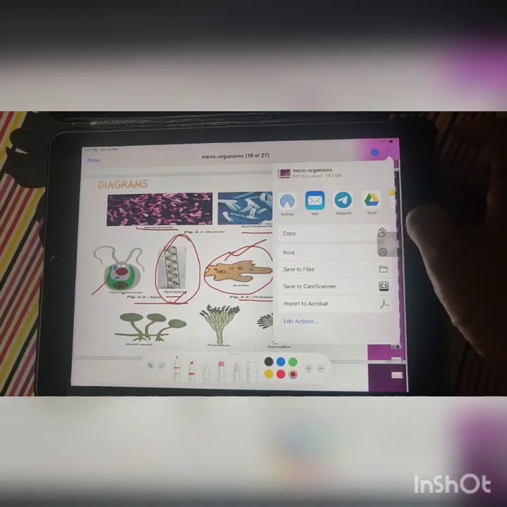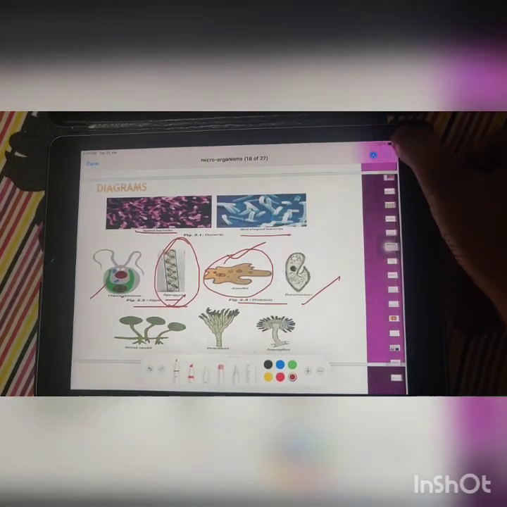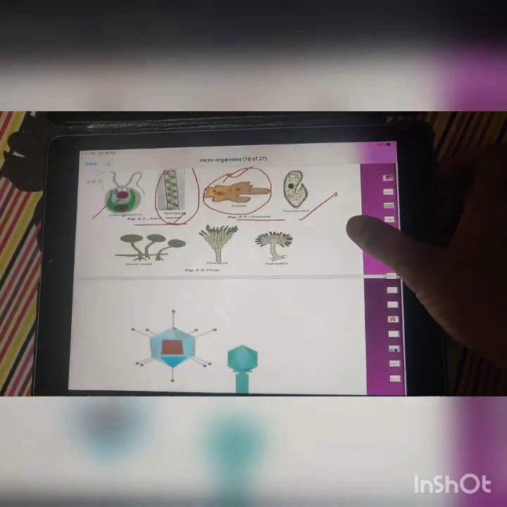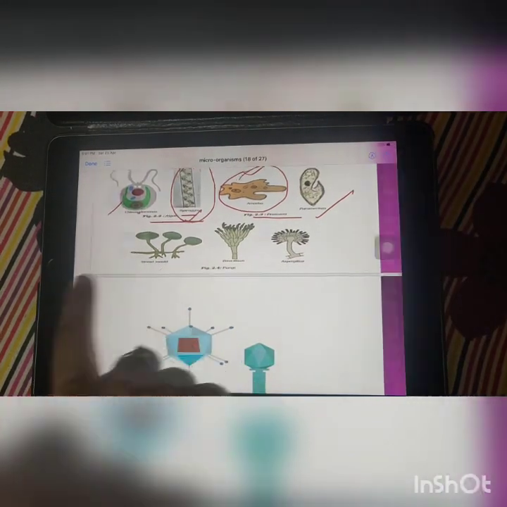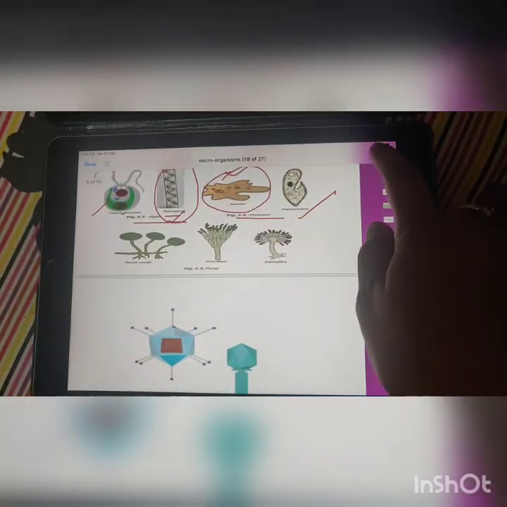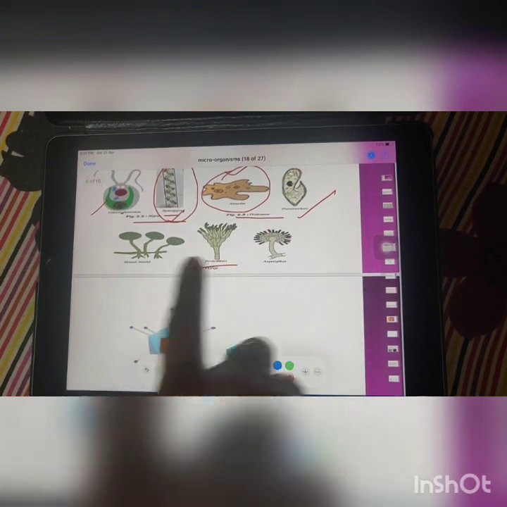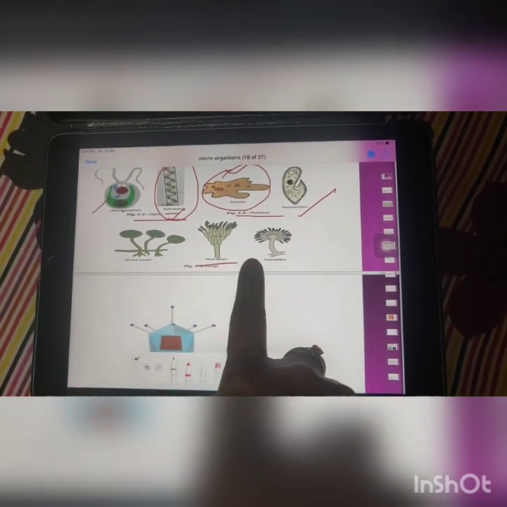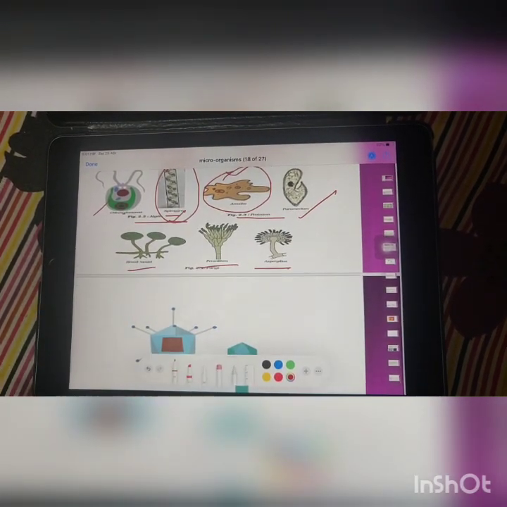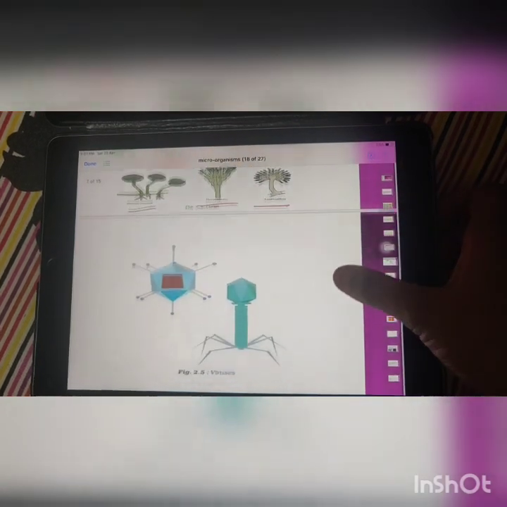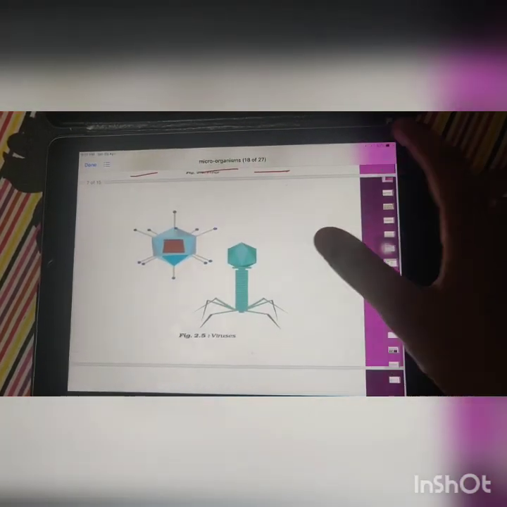Next, let us see the examples of fungi. Bread mold, penicillium, aspergillus. These are the examples of fungi. And next comes the next category, that is viruses.